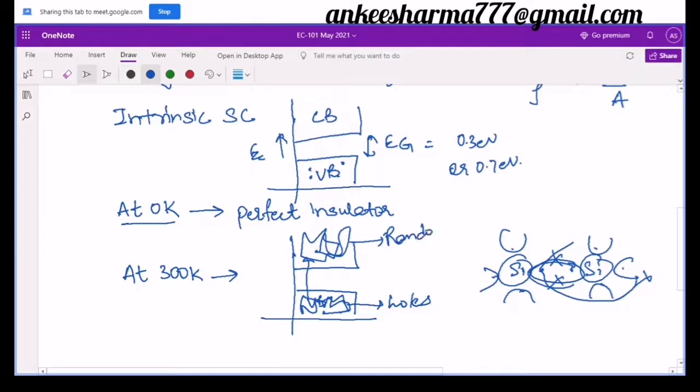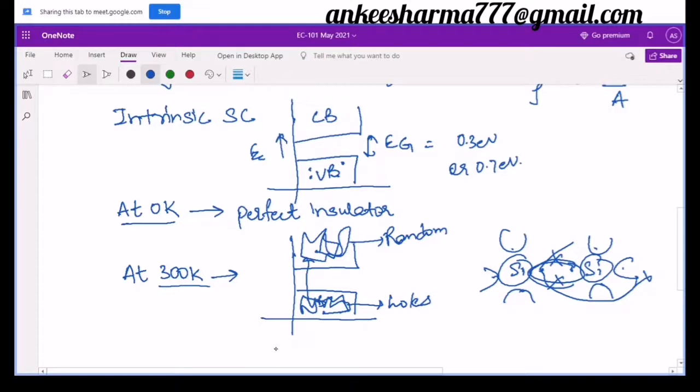Random means they are not aligned to a particular direction, and due to this reason we don't have any proper current in it, because for a current we want all the electrons to be aligned in a proper direction, but we don't have that. The electrons are available in the conduction band at high temperature or simply room temperature, because they have got sufficient energy to break these bonds. And as I said, it is a random process, so they change their directions randomly, due to which the overall current is very small or almost negligible, right?